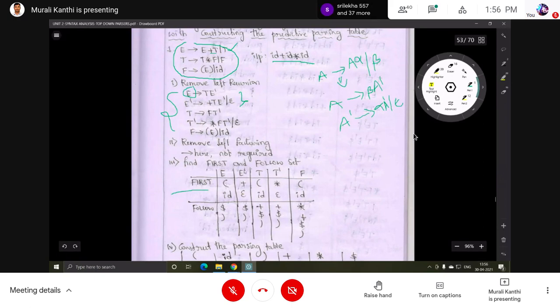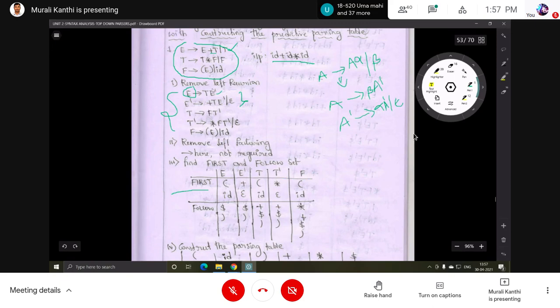Next, follow of E dash. E dash is there in these productions, so we have to consider these three productions: E implies T E dash, E dash implies plus T E dash, E dash implies epsilon. This epsilon symbol is used for the substitution purpose. We already explained that in the last class. After substituting and combining, finally we get these two symbols: dollar and closing parenthesis.